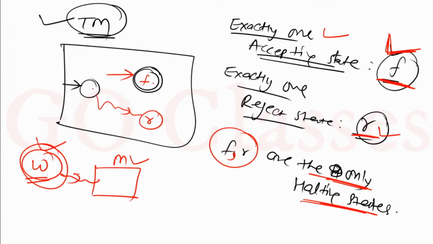All other states are looping states, you can say. If you want to halt, you have to come to either f or r. If you come to f, you will halt; similarly, if you come to r, you will halt. So this is the point.